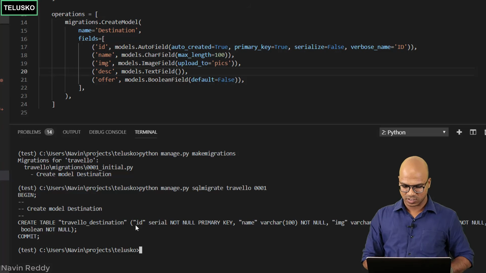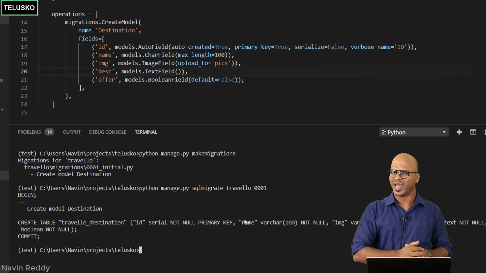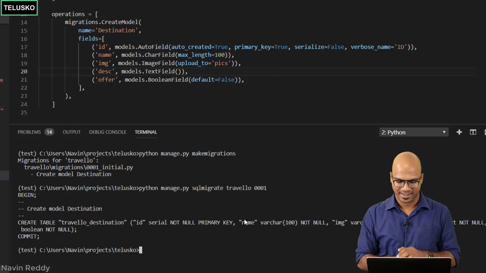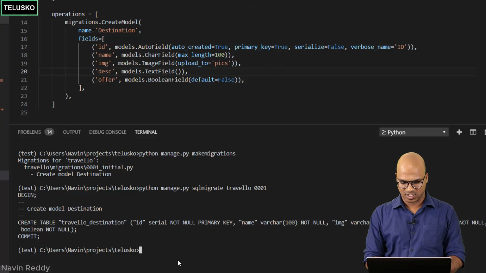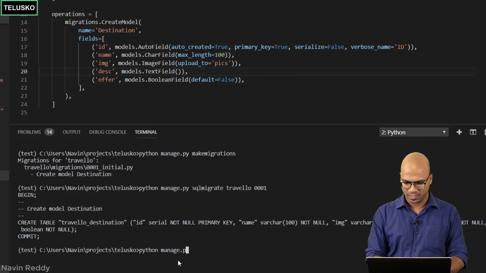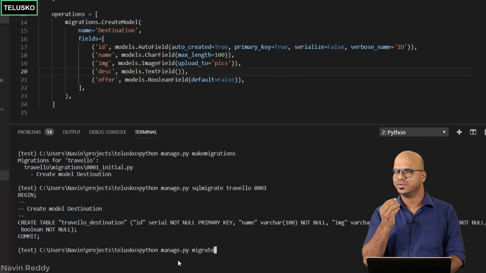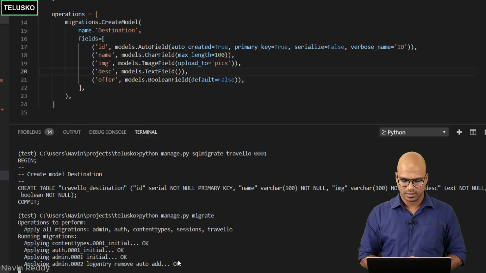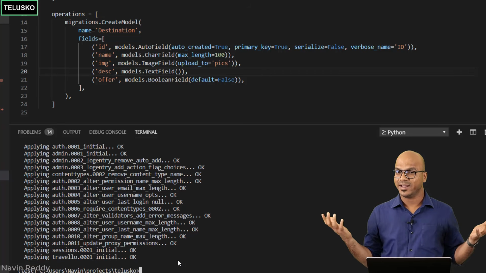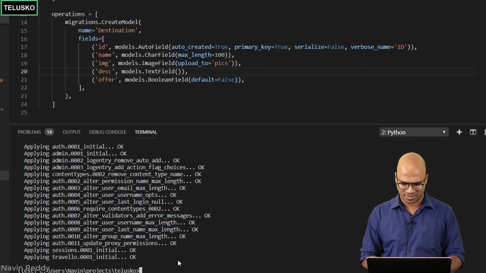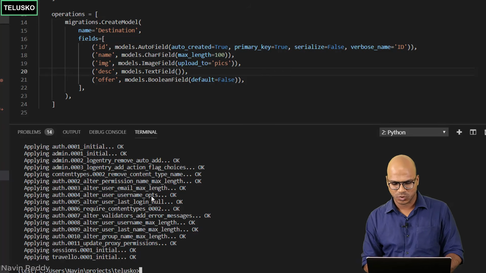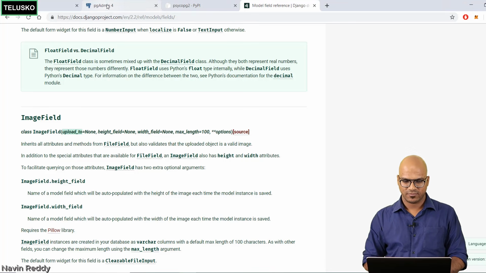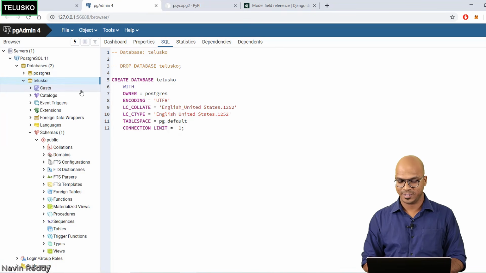Create table, traveler destination, the primary key, and then the columns. You don't have to write a SQL query, right? Yay. Okay, now let's do the actual migration. So I will say python manage.py and simply say migrate. Simple command, migrate. Say enter, and you can see done. No errors. That's something amazing. Let's go back to our browser. In fact, pgAdmin, I hope we will be getting tables now.